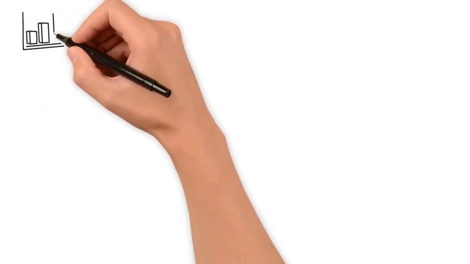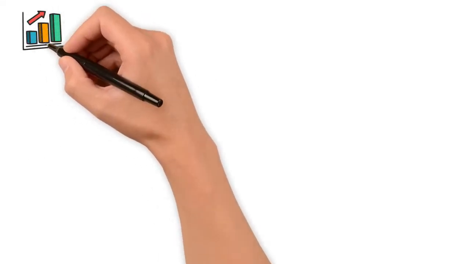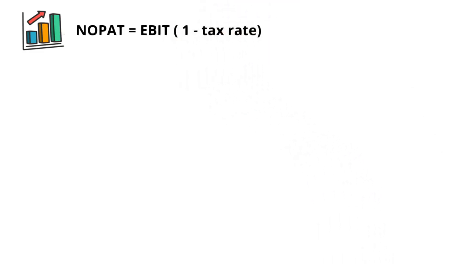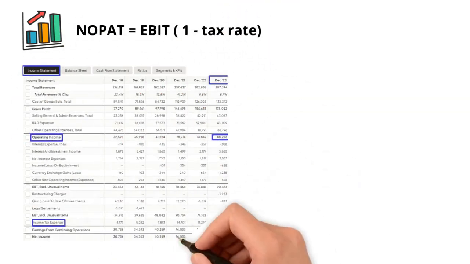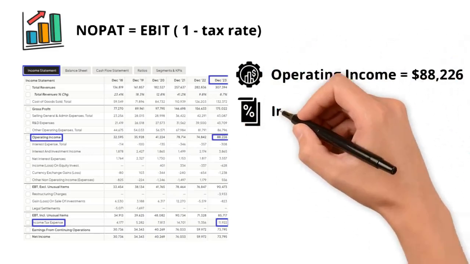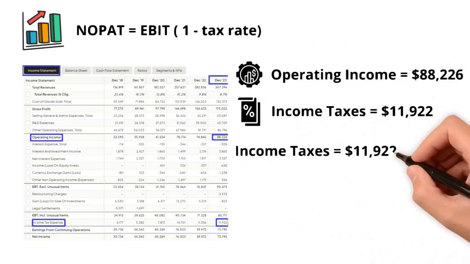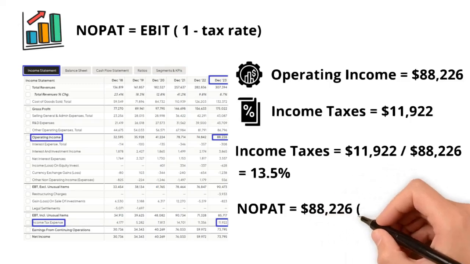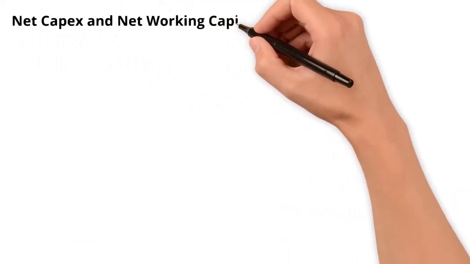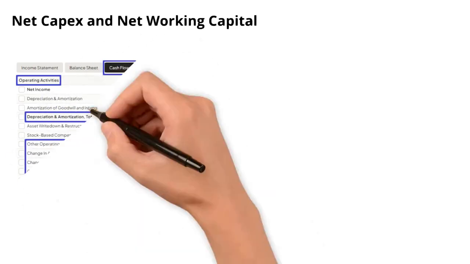NOPAT first. NOPAT equals EBIT times 1 minus the tax rate, which we can find on the income statement or here on FinChat. Next, to calculate NOPAT, we find the operating income and taxes to get the tax rate and fill in the numbers like so. Now we can determine the rest of the formula as such, pulling from the cash flow statement.